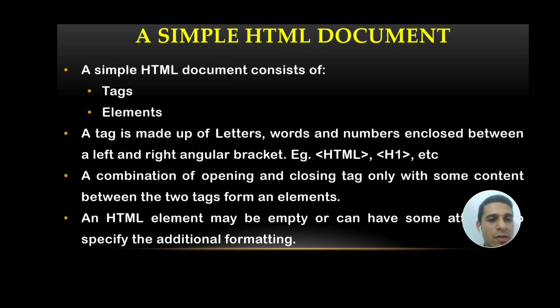Some of the elements contain information, some may be empty, some elements have attributes, and some do not. With respect to the tags, the properties of the elements also change.